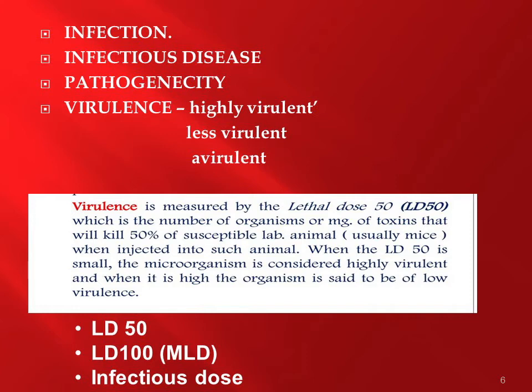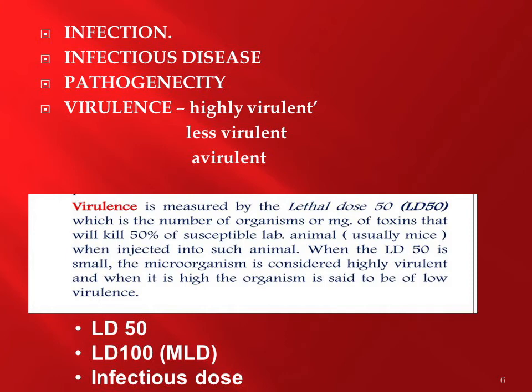If the organism is said to be highly virulent, it means that a few organisms are required to cause the disease. Example as in the case of Vibrio cholerae. Less virulent, here it means that many organisms are required to cause the disease. Example Salmonella typhi. Avirulent. Some of the organisms are said to be avirulent. That is, they don't cause the disease.